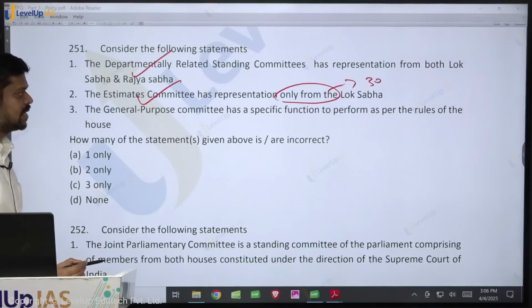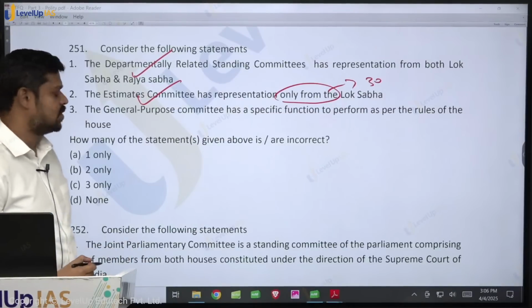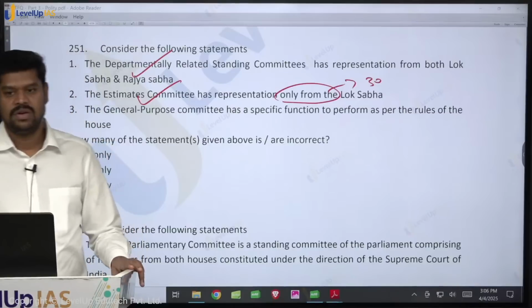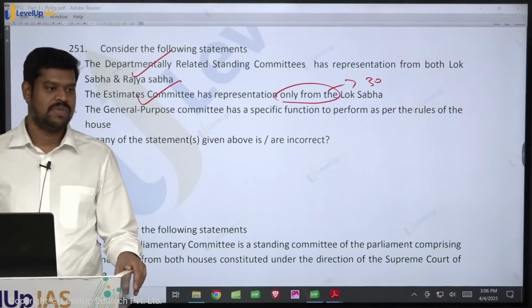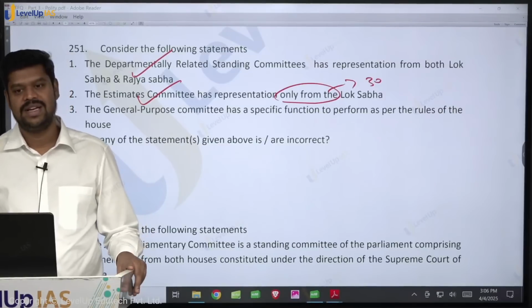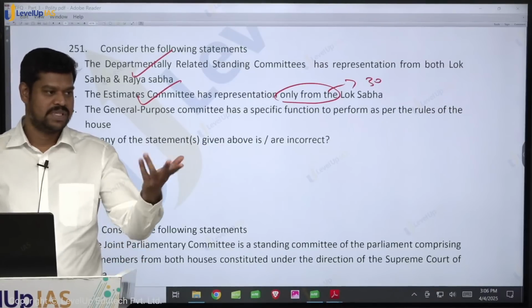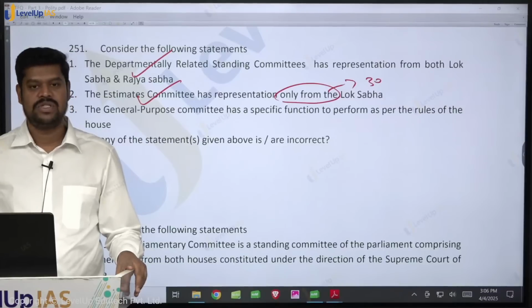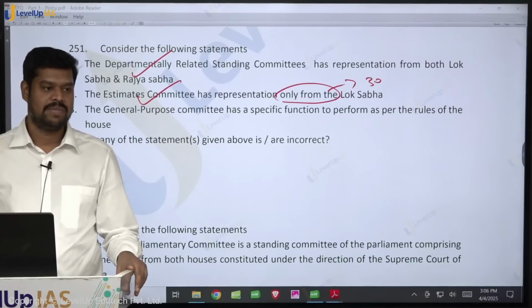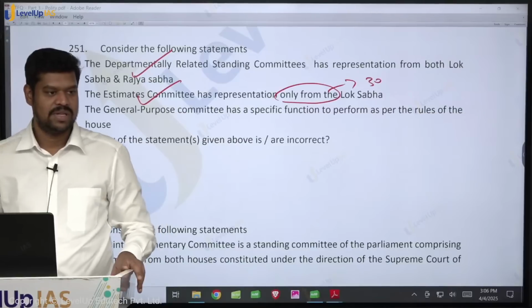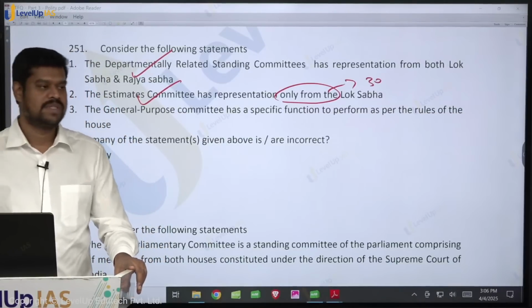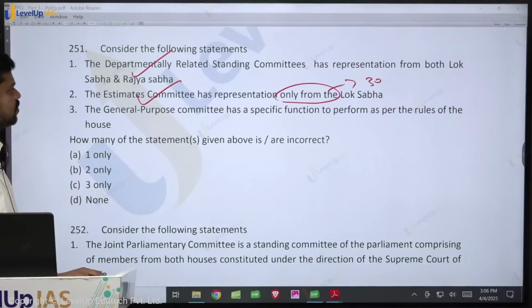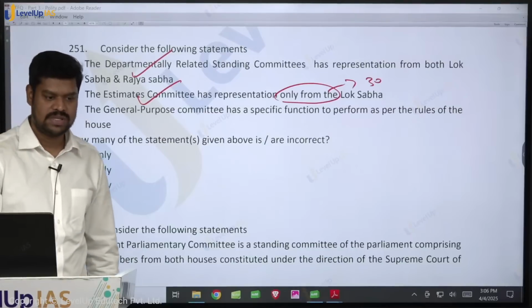The general purpose committee has a specific function to perform as per the rules of the house. Is it true? If it has a specific function to perform, then it is not called a general purpose committee. The general purpose committee has no specific function to perform. Suppose if there is no specific committee for a particular purpose, then all those functions are taken up by the general purpose committee. So that is basically the role of the general purpose committee. So it does not have any specific function to perform. It will take up all the functions which do not belong to a specific committee in the parliament.